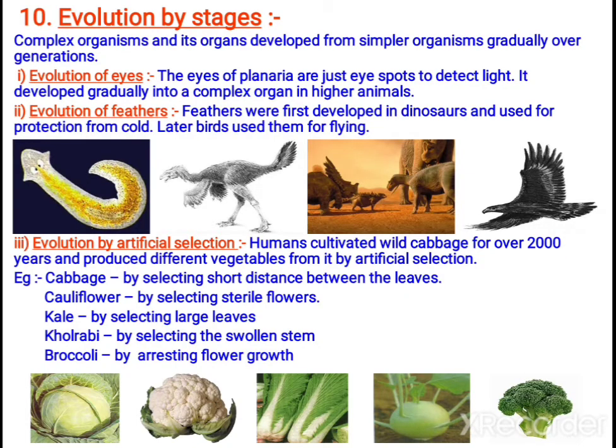Next, let us study evolution by stages. First, let us study the evolution of eyes. In planaria, the eye was only like eye spots. Can you see here? It looks like spots, and slowly it developed into complex eyes in higher organisms. First it was just a small eye spot only. That is regarding the evolution of the eye.